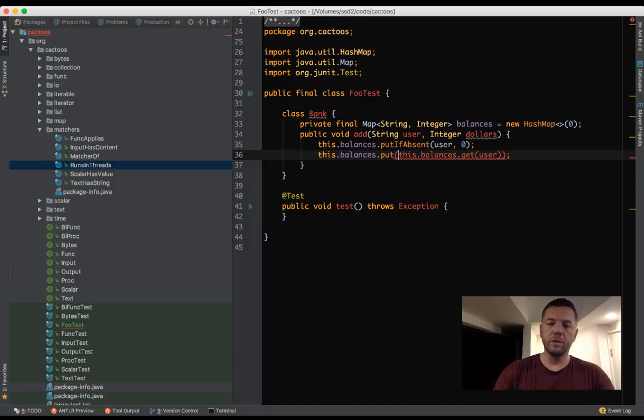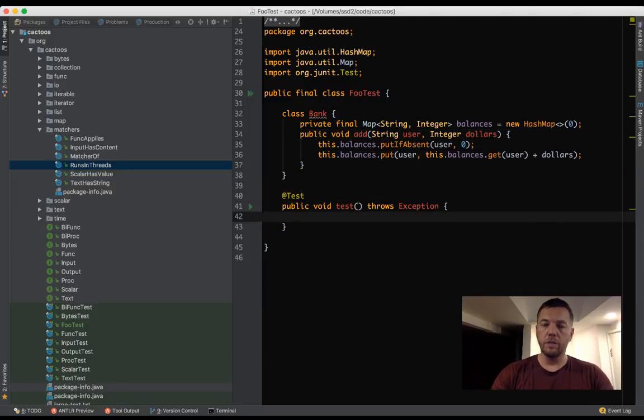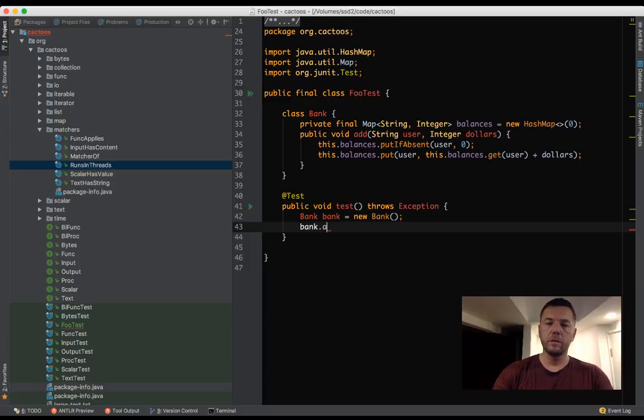It's rather primitive, but it's okay for our conversation. That's it. And now let's run the test and see whether this code works. So I say bank, new bank. And then I say bank. Oops, why is it balances? We want to add, create user here. It's going to be me.